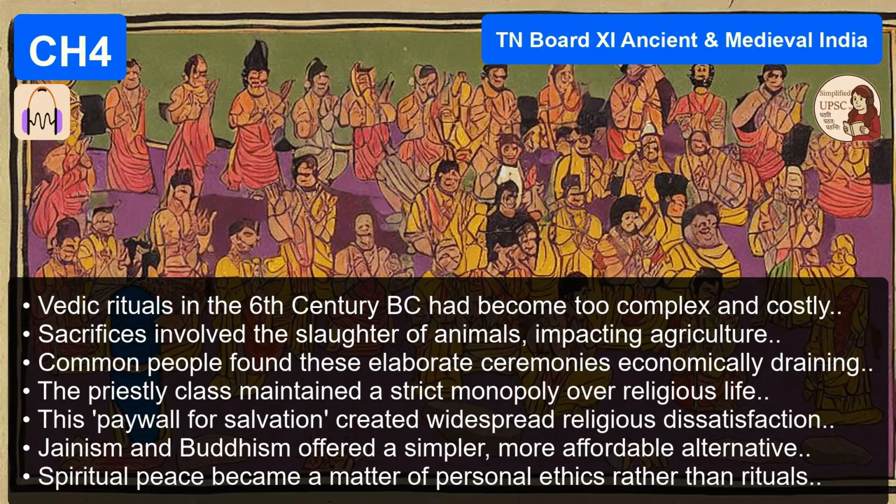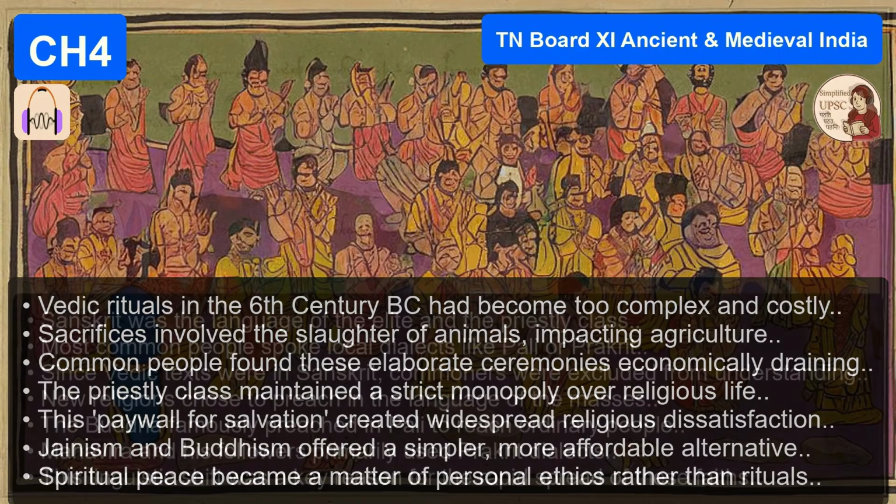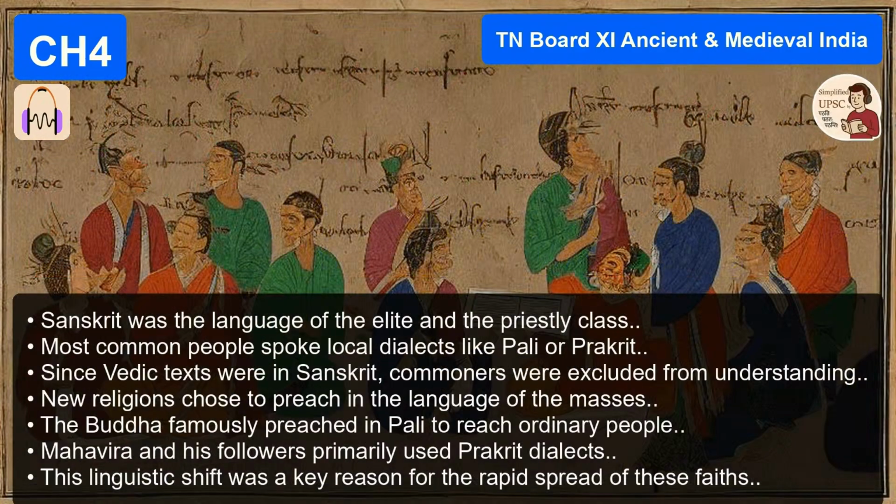You had the 4 classes, and your position was fixed. But here's where it gets really interesting for the exam. It wasn't just the people at the bottom who were unhappy. You're talking about the Kshatriya reaction. Exactly. The warriors, the rulers, they were technically number 2 in the hierarchy, right below the Brahmins. And being number 2 was the problem. It was. They deeply resented the domination of the priestly class.